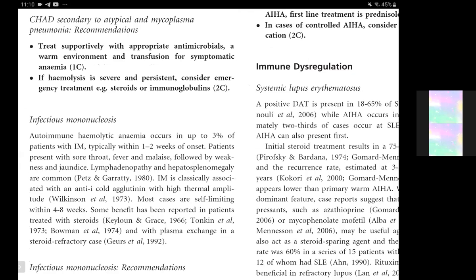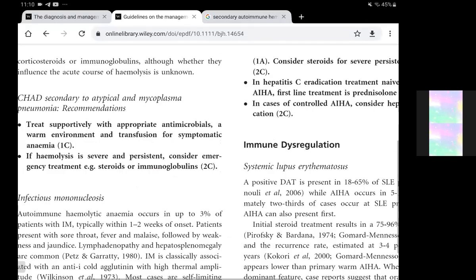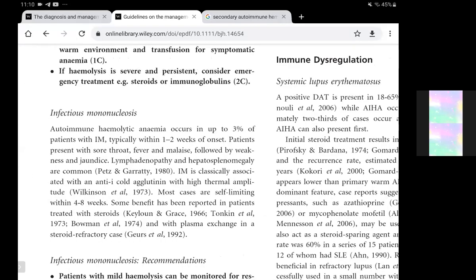This occurs within 1 to 2 weeks of onset, and patients present with sore throat, fever, and malaise, followed by weakness and jaundice.